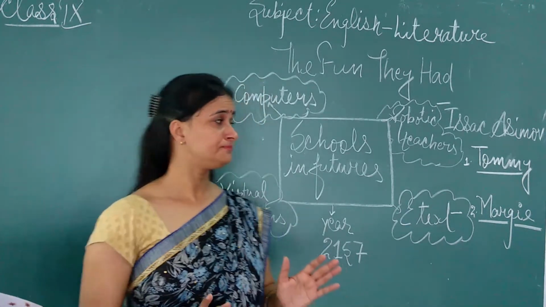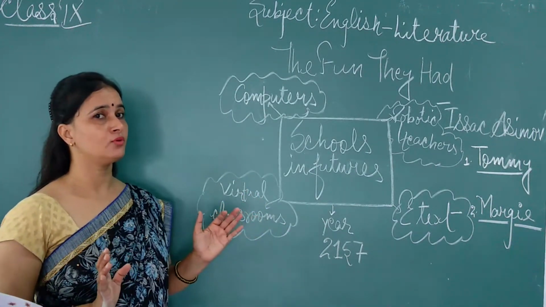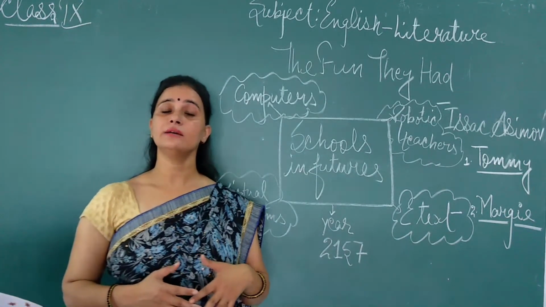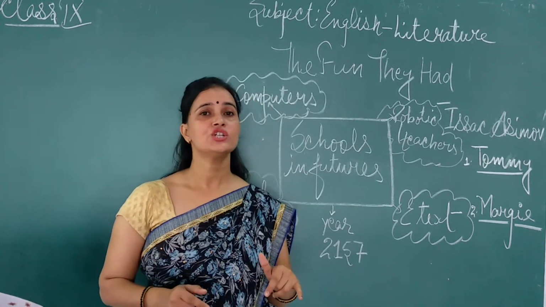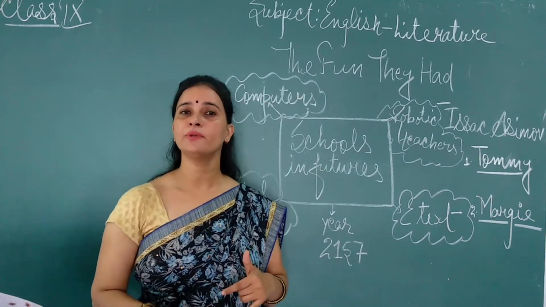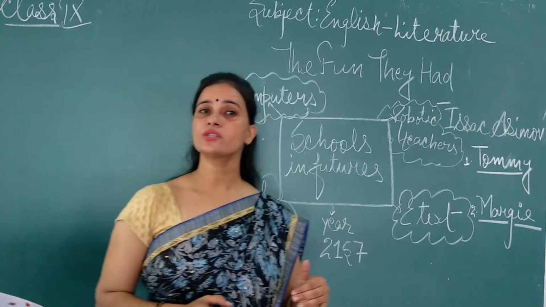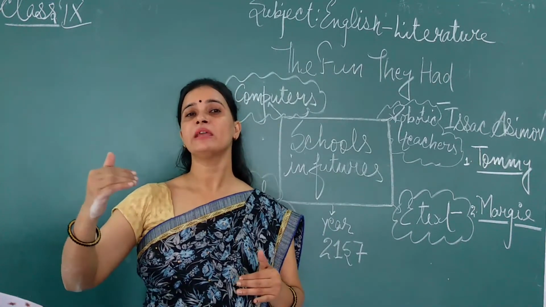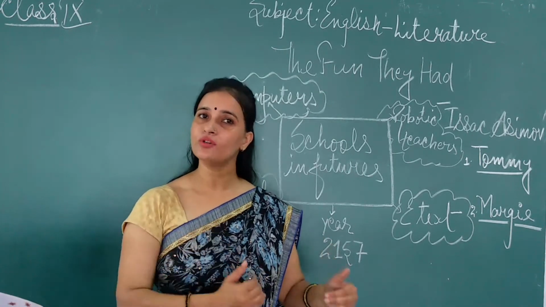Fine. So when they both were discussing the idea, Margie was also disturbed because she was doing her geography test on the computer screen, but it was not working well. Why was it not working well? Because it was beyond her age level. So that's why Margie's mother called the county inspector.